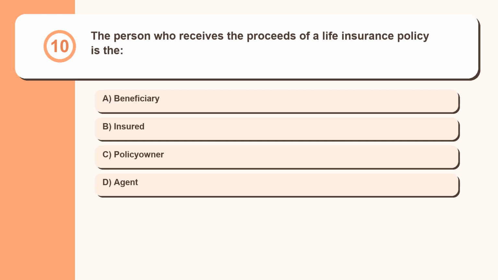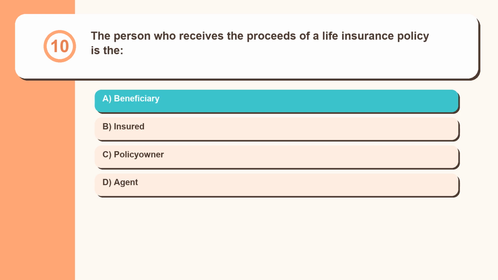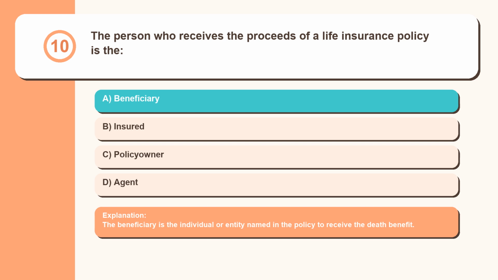Question 10. The person who receives the proceeds of a life insurance policy is the: beneficiary, insured, policy owner, agent. The beneficiary is the individual or entity named in the policy to receive the death benefit.